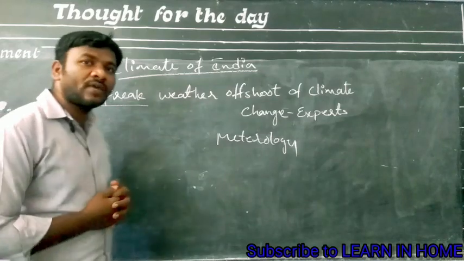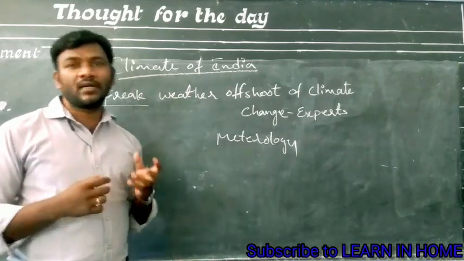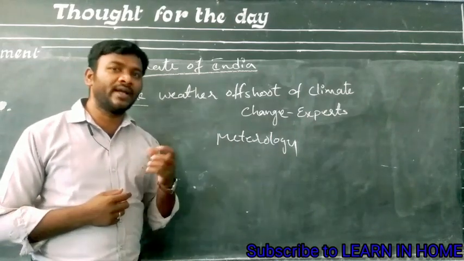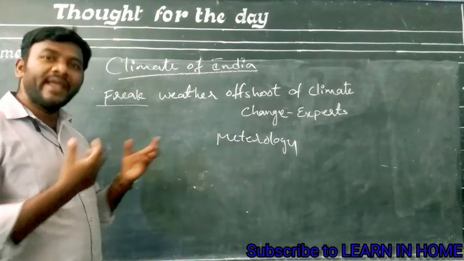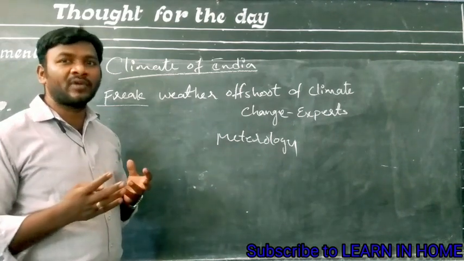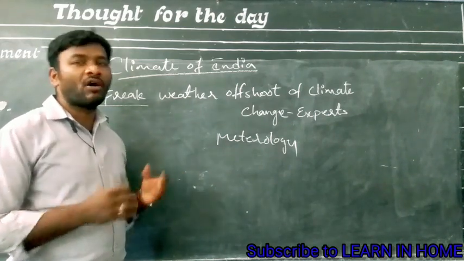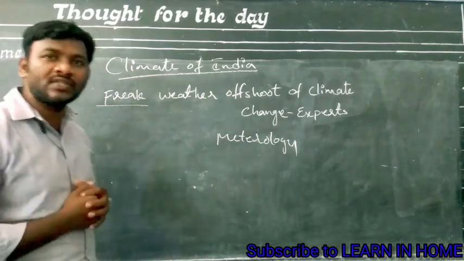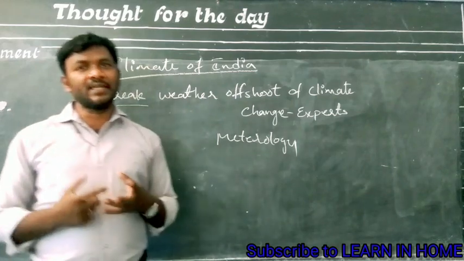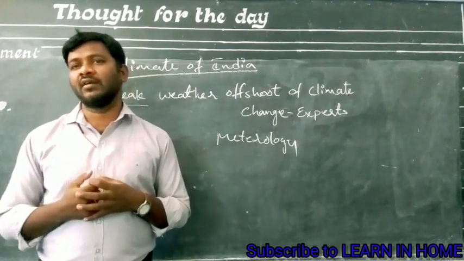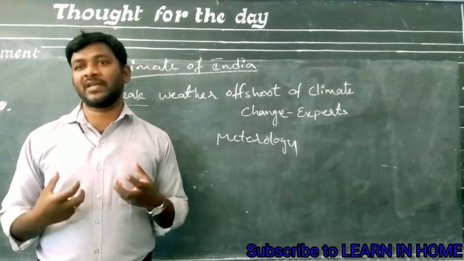They also observed early monsoons, although the monsoons actually enter India in the month of June, late or early entry of monsoons, and early or very late retreating of monsoons. After observing all these situations, the weather experts say the weather is behaving in a peculiar way that we are not able to expect.